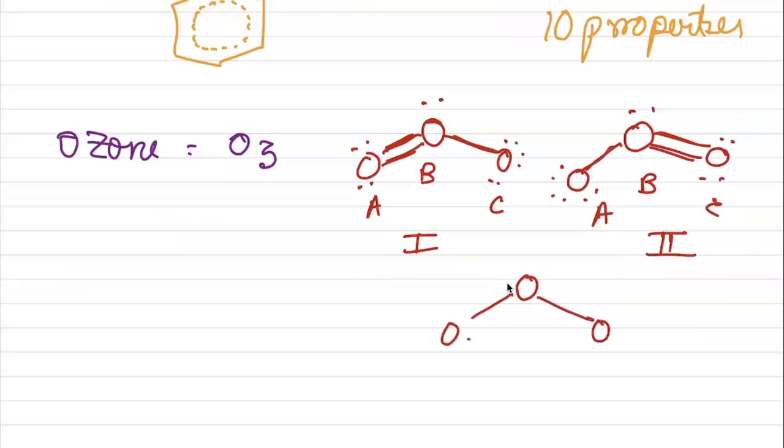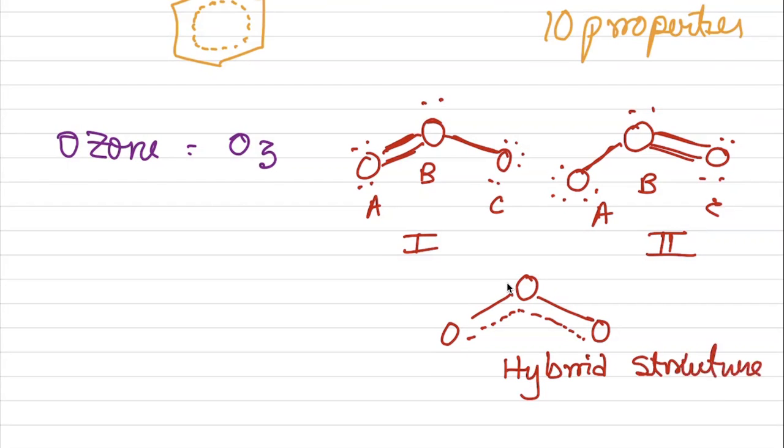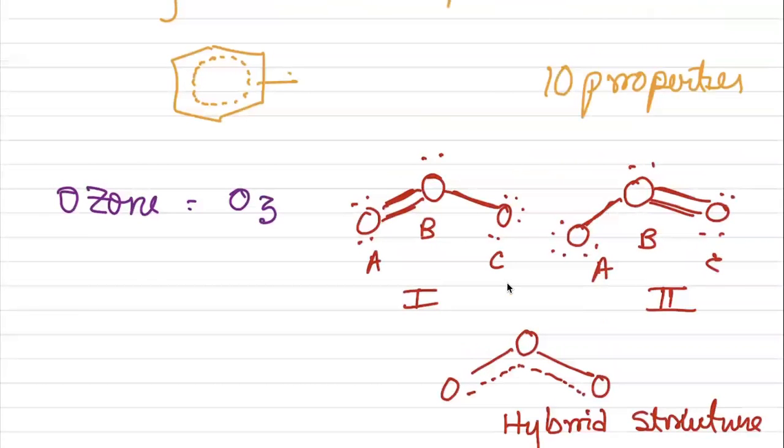The pi electrons are delocalized equally over all 3 oxygen atoms. This structure is known as a hybrid structure. This structure is also known as a hybrid structure.